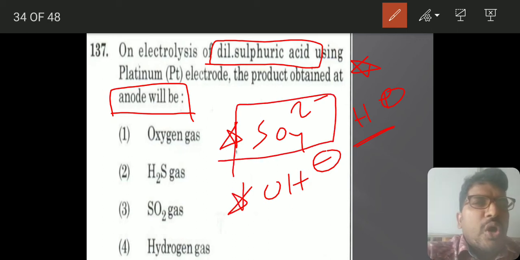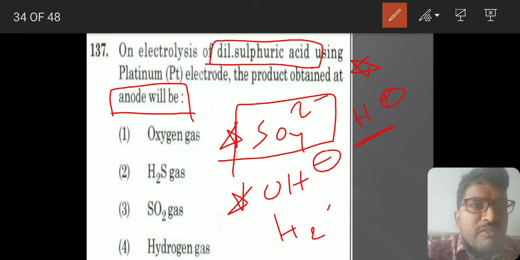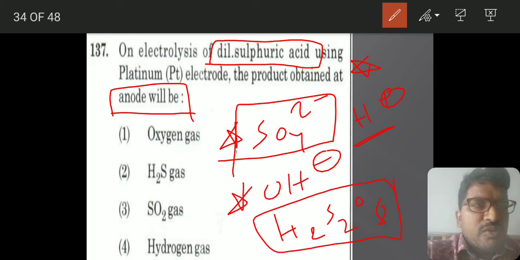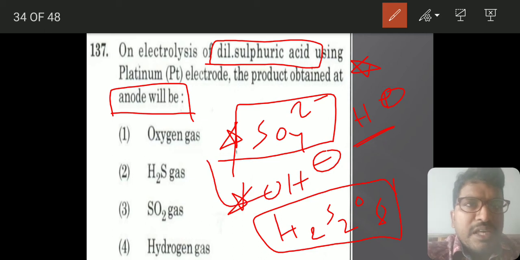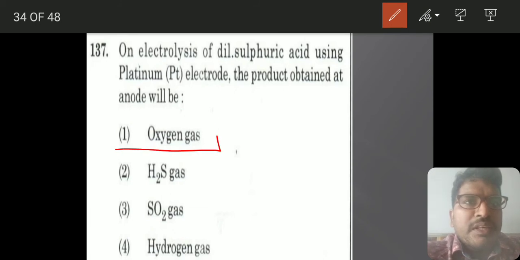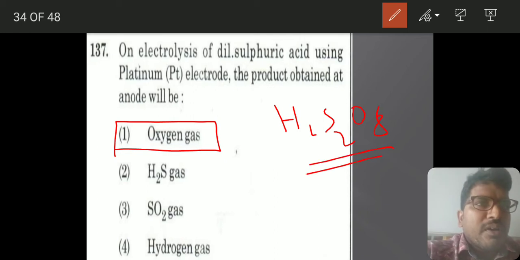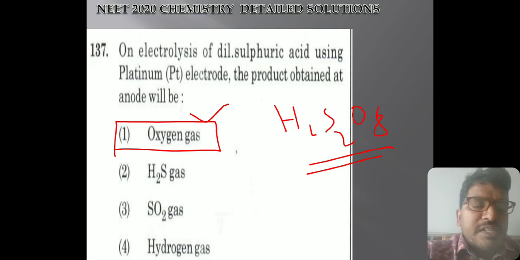Whenever it is very much concentrated, it will form H2S2O8. In the production of sulfuric acid we will be using this, but they are asking dilute sulfuric acid. Dilute sulfuric acid means automatically OH will go there and it will form oxygen gas. Concentrated means H2S2O8 will be coming, but here it will be oxygen gas. Be careful with this electrolysis case, only 2 questions they have asked here.